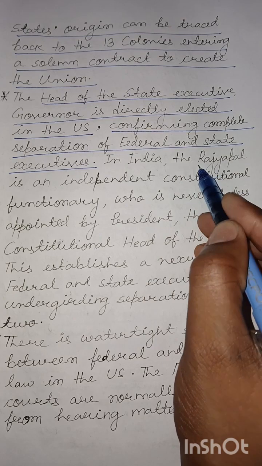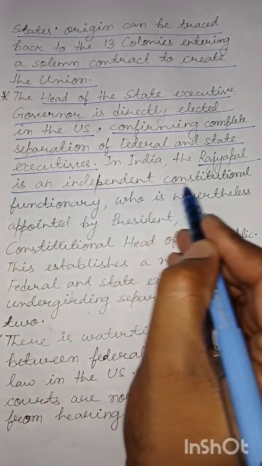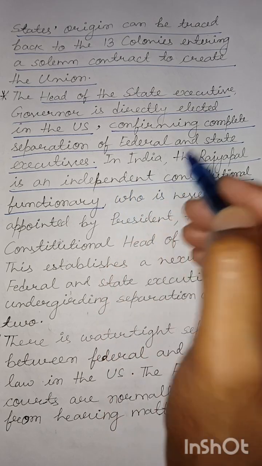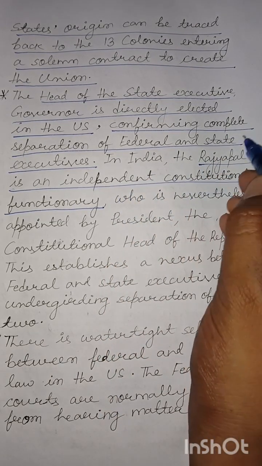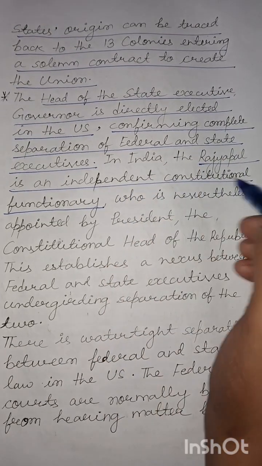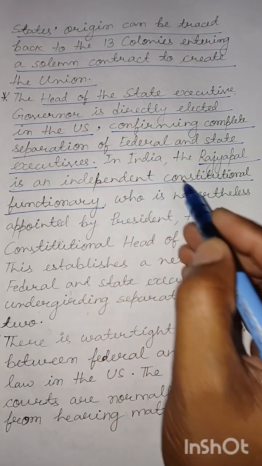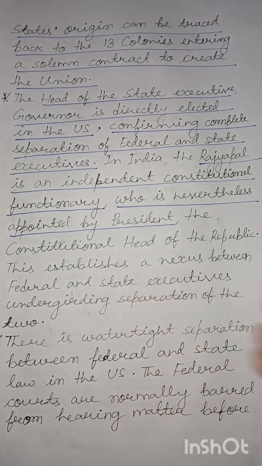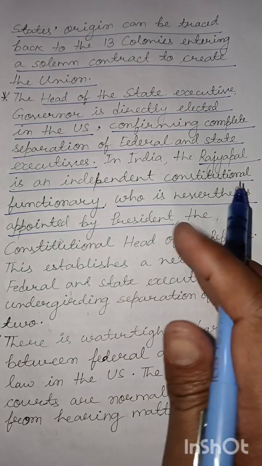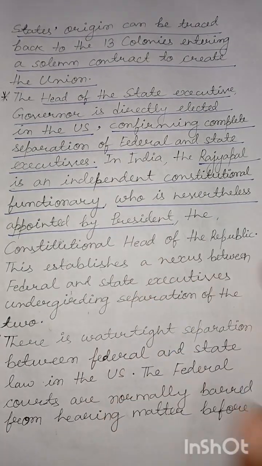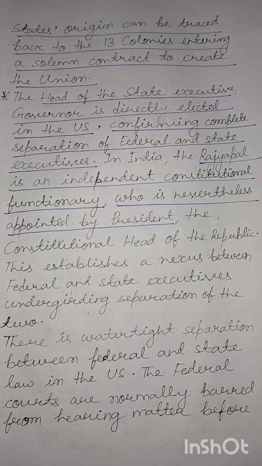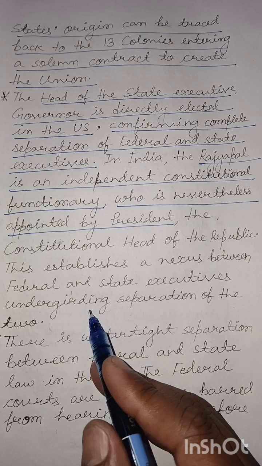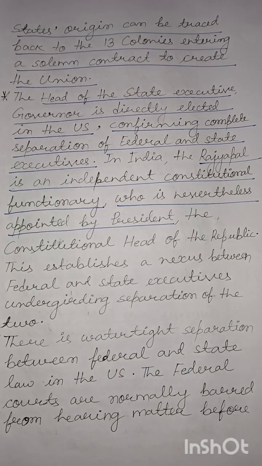In India, the Rajyapal or the governor is an independent constitutional functionary. This is a very important point. Despite being appointed by the president, the Supreme Court has held that the governor is an independent constitutional functionary. Please highlight this point, who is nevertheless appointed by the president, the constitutional head of the republic. This shows a nexus between the state executive and the union executive, in contrast to the separation of the two in the United States.